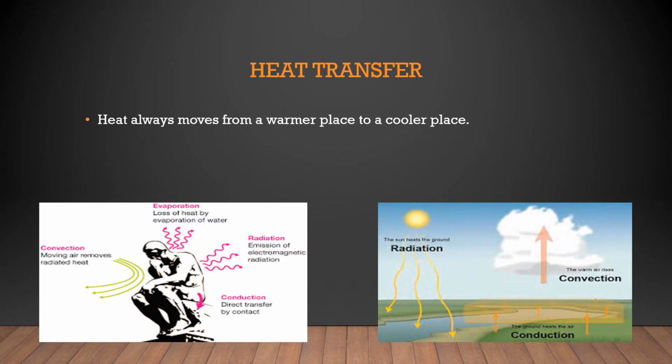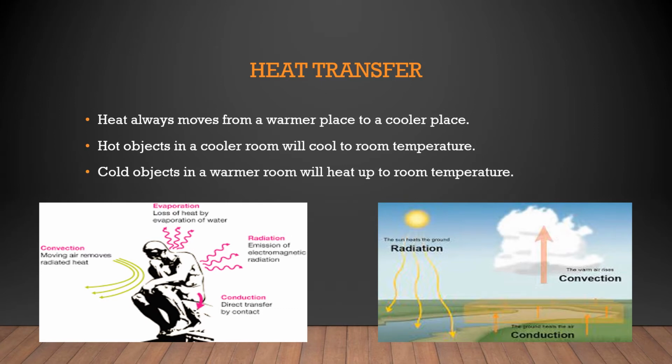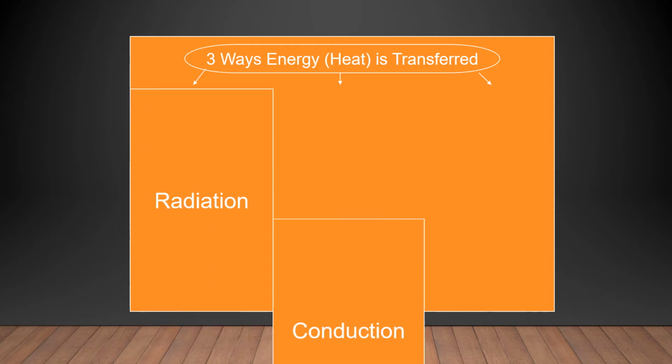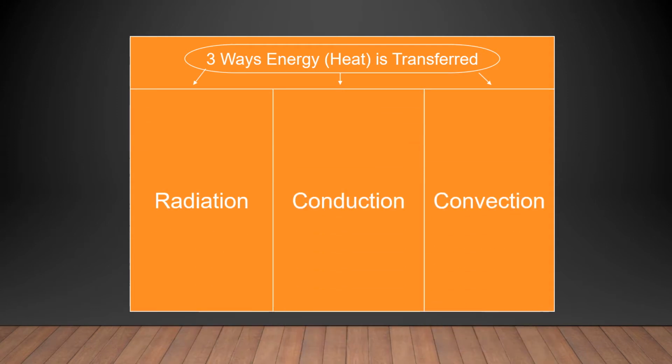Heat always moves from a warmer place to a cooler place. That is the basic concept. Hot objects in a cooler room will cool to room temperature, and cold objects in a warmer room will heat up to room temperature. So heat always moves from a warmer place to a cooler place only. Then we have three ways of heat transfer, and the energy can be transferred in three modes: one is radiation, second is conduction, and third is convection.